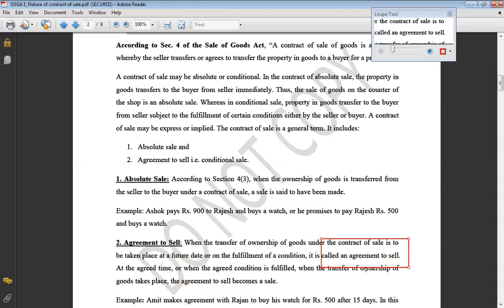So the basic difference is the stage at which the ownership is being transferred. If it is an immediate transfer, when the deal is being made, it becomes an absolute sale. If the transfer of ownership is not immediate, it becomes an agreement to sell.